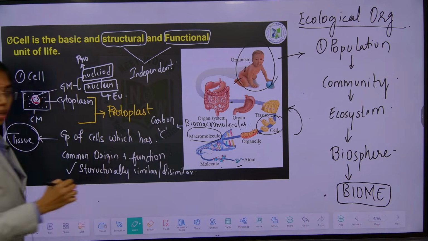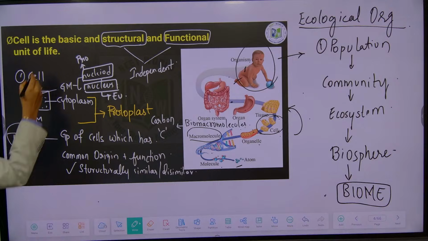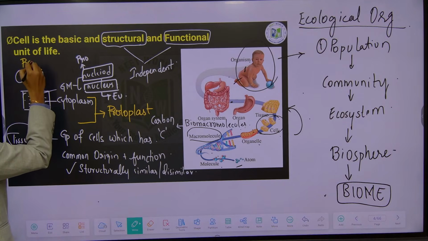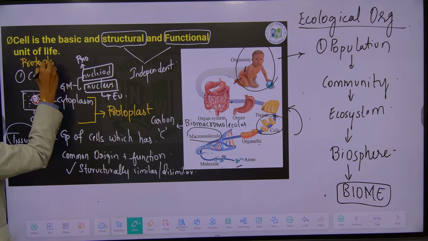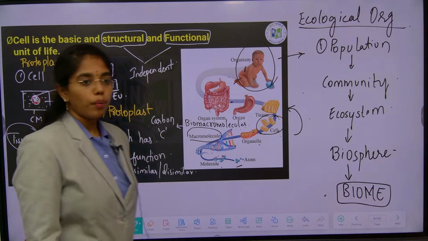Protoplast has cell membrane, cytoplasm, genetic material. Only cytoplasm and genetic material is protoplasm. Protoplasm and protoplast.